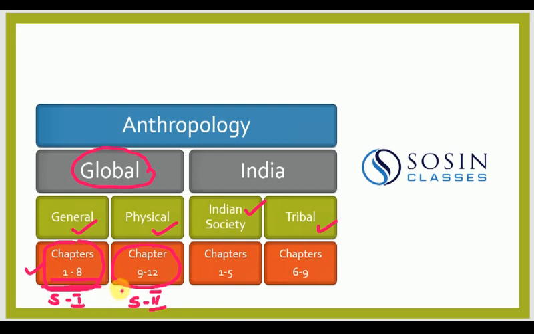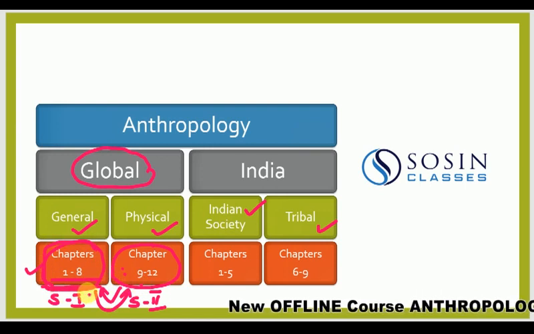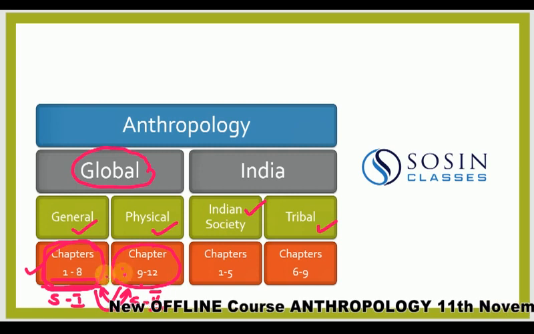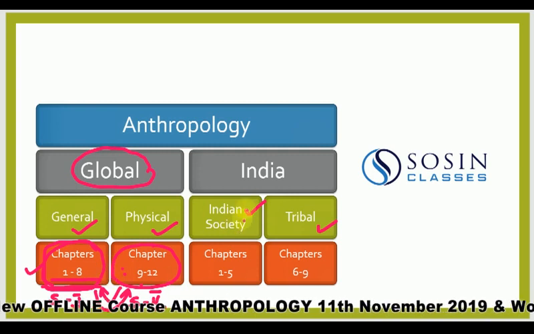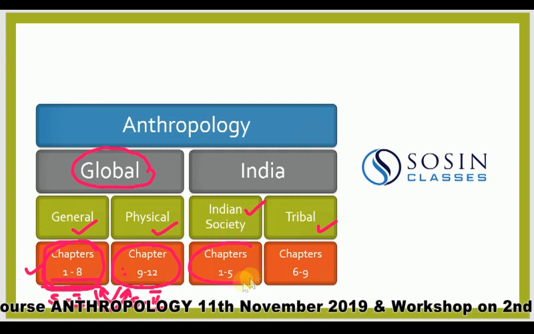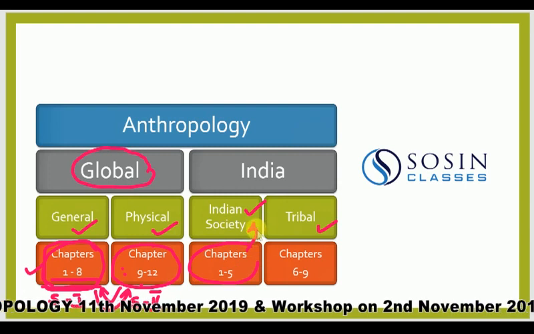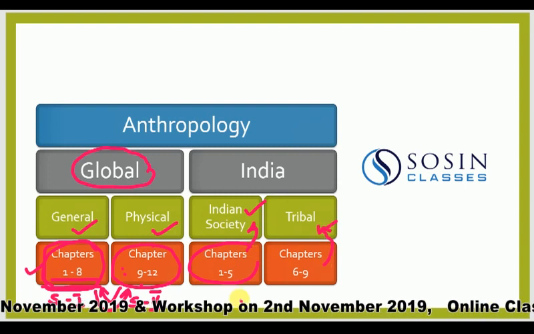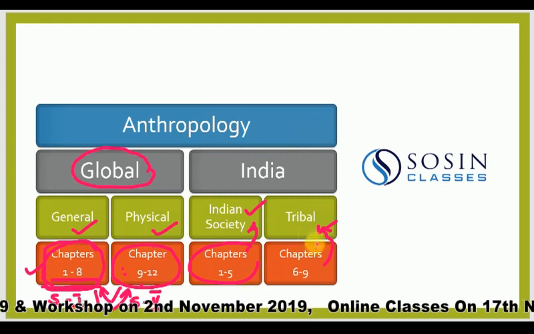But you should also remember that sometimes questions are asked interchangeably. Sometimes questions from here are coming up in section 1 and vice versa, but not in great numbers. This is a basic categorization. Similarly, in paper 2, you have 5 chapters that are part of Indian society, and the rest of them are a part of tribal society.